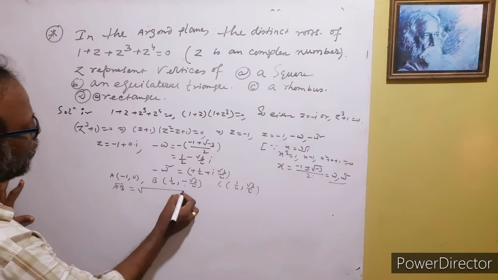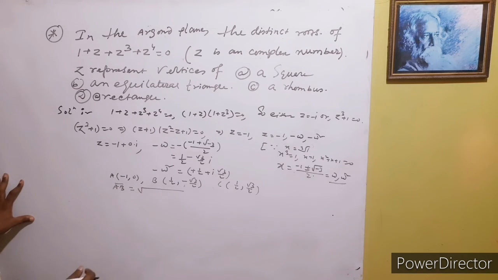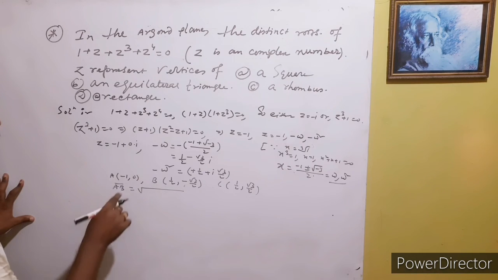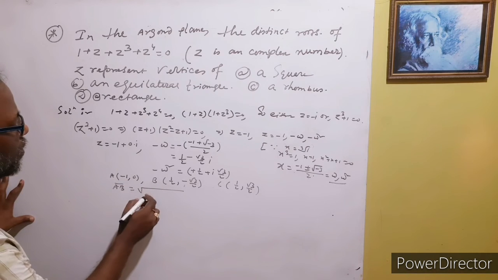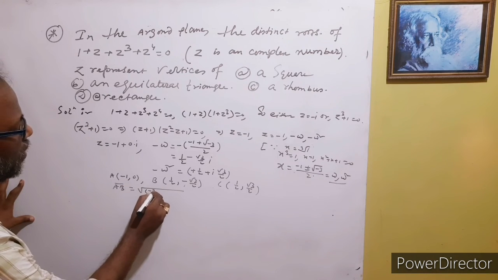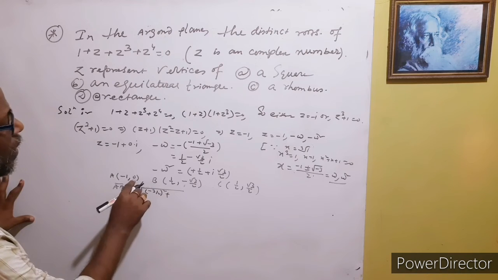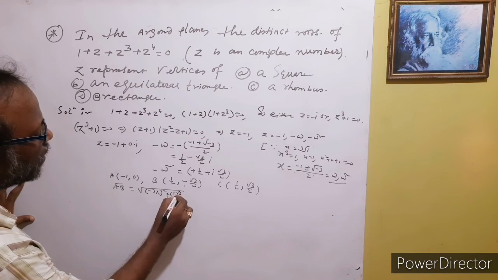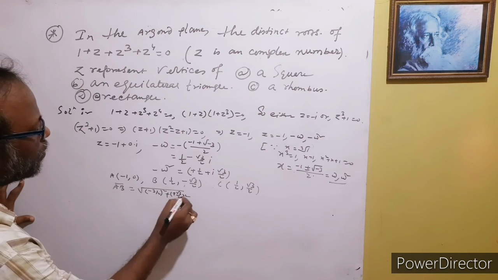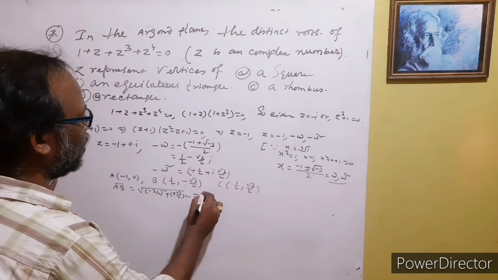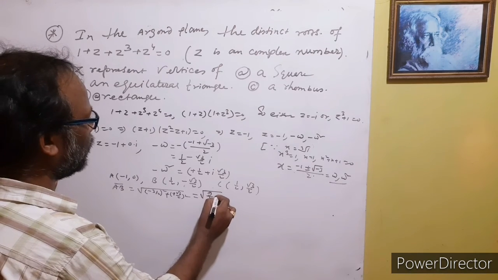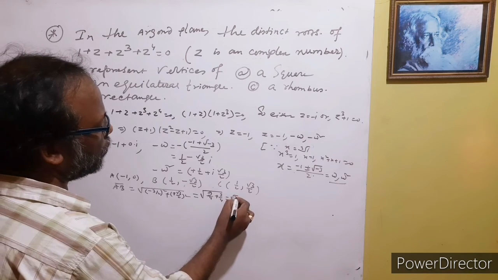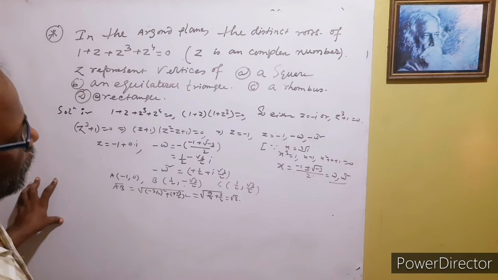AB is equal to root over of the difference of coordinates, minus 1 minus half, so minus 3 by 2 whole square, and 0 minus minus root 3 by 2, plus root 3 by 2 whole square, and this is root over 9 by 4 plus 3 by 4, 12 by 4, this is root 3.